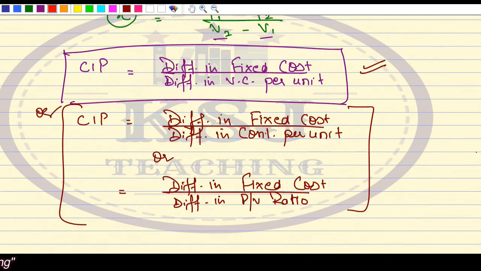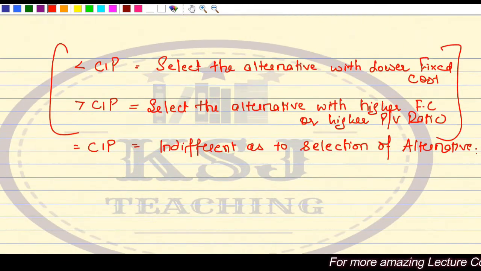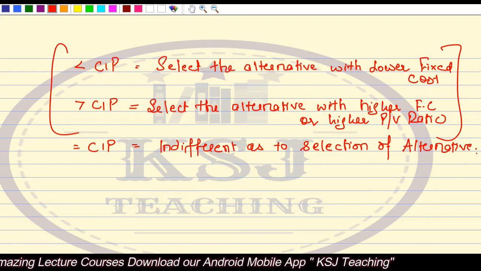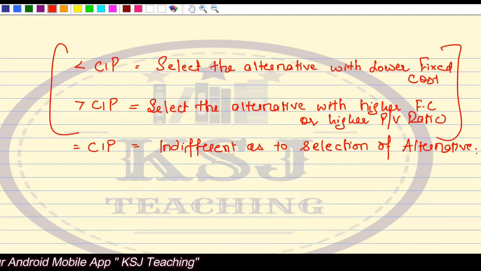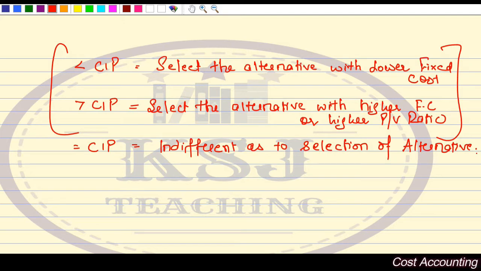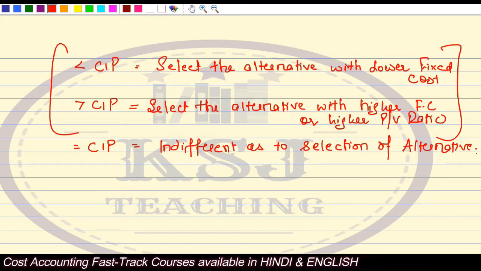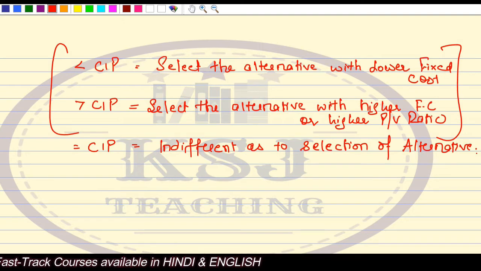So these are the formulas for cost indifference point, and this is the interpretation: if you are operating at less than the cost indifference point, then select the alternative with the lower fixed cost. That will be important because covering the fixed cost is very important at the first hand. If you are operating at a very low level, with just the minimal capacity or the minimal number of units, then you should be careful that your fixed cost should not exceed too much. Otherwise, you will incur losses.